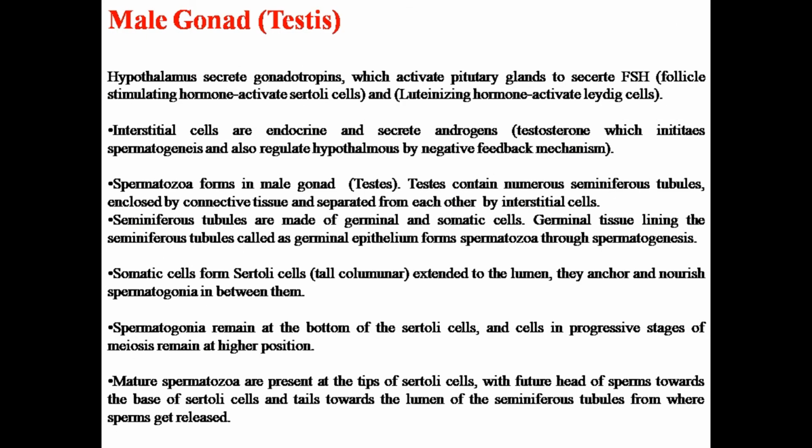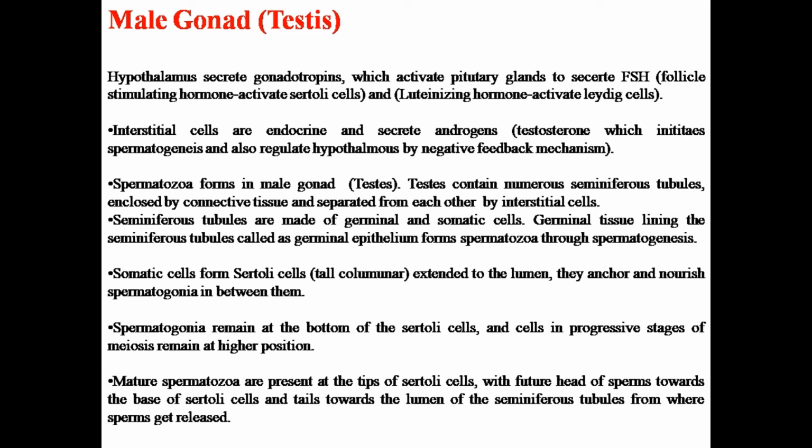Now, gametogenesis can be divided into two parts. As gametogenesis is the formation of gametes, the formation of male gametes is called spermatogenesis, while the formation of female gametes is called oogenesis. In spermatogenesis, the process starts at the puberty stage. When a male reaches puberty at around 12 to 14 years, the process of spermatogenesis starts.